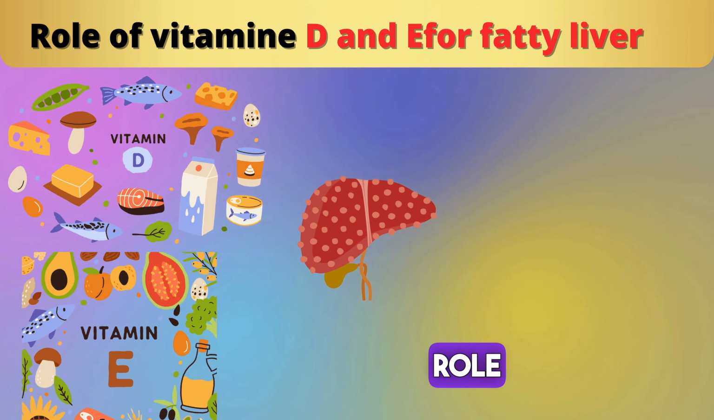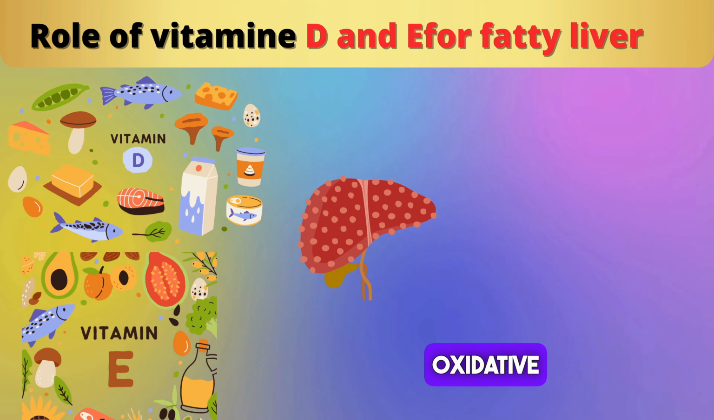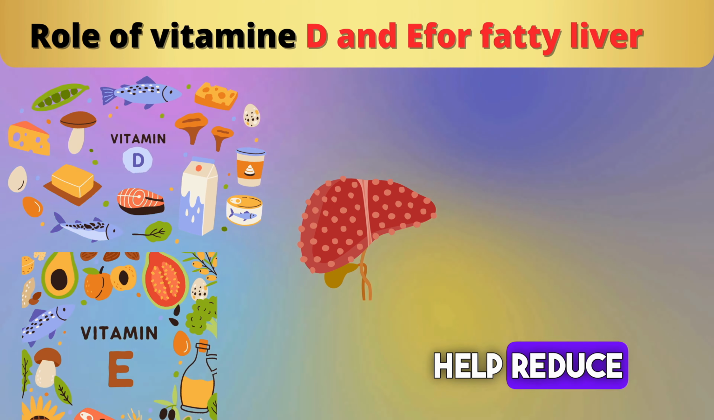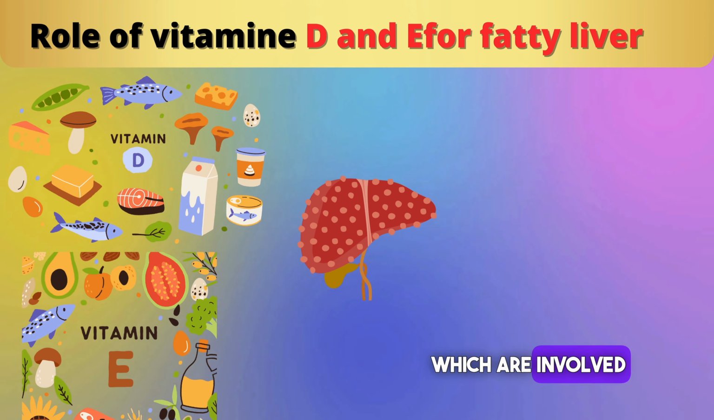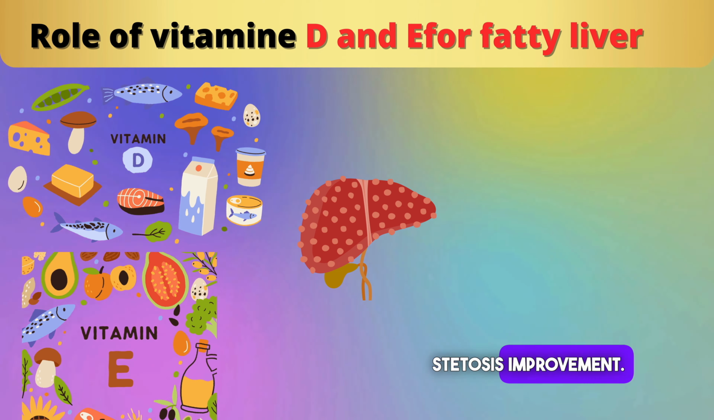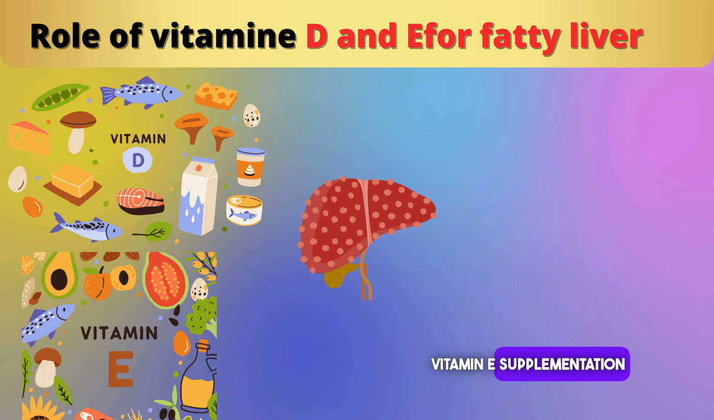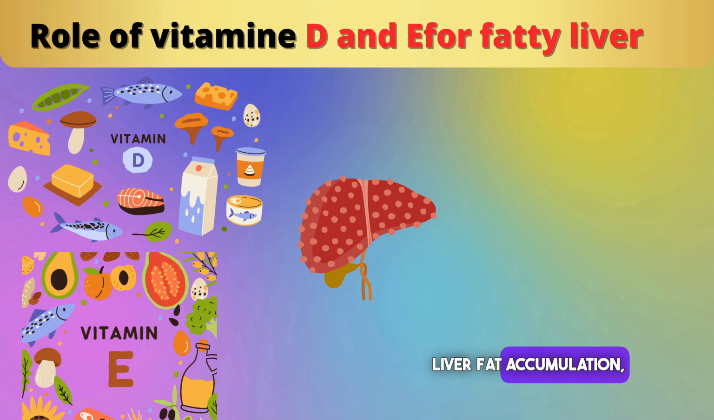Its potential role in fatty liver disease includes the following. Oxidative stress. Vitamin E can help reduce oxidative stress and inflammation in the liver, which are involved in the progression of fatty liver disease. Steatosis improvement. Vitamin E supplementation has shown some benefits in improving liver fat accumulation.